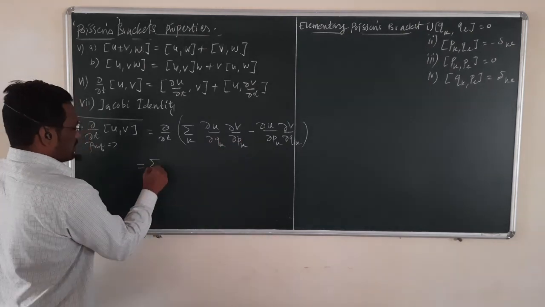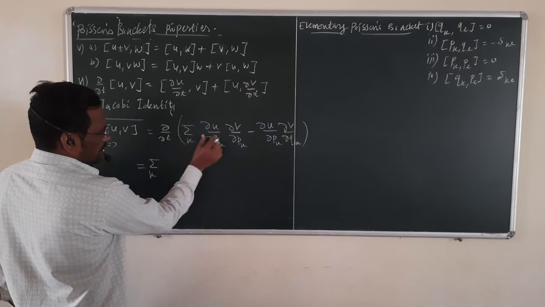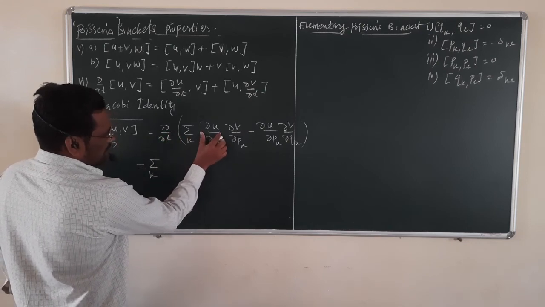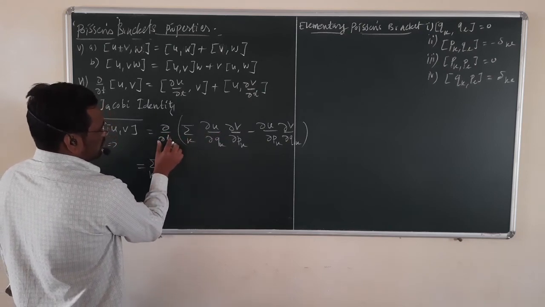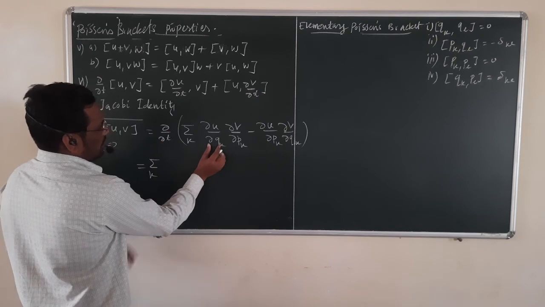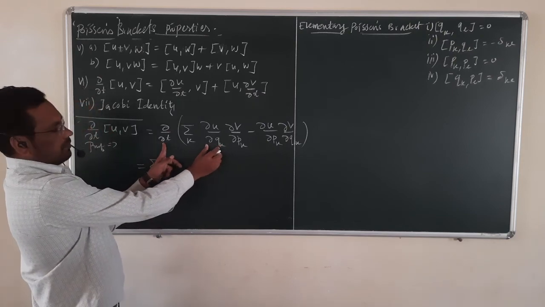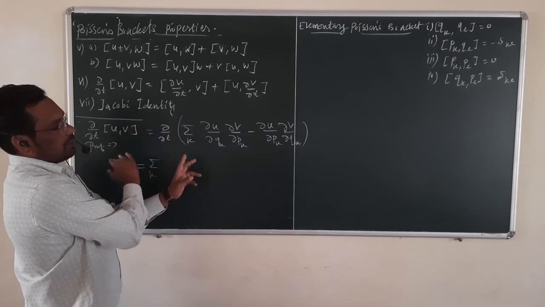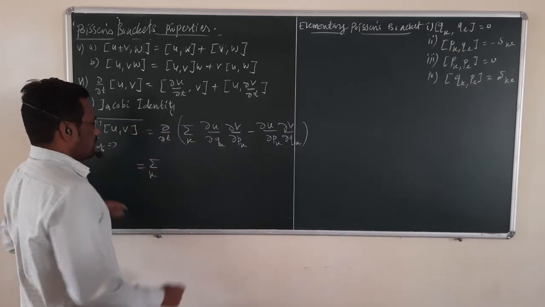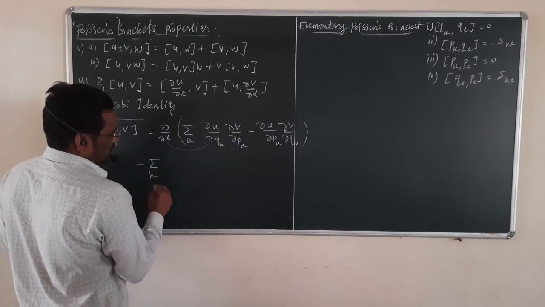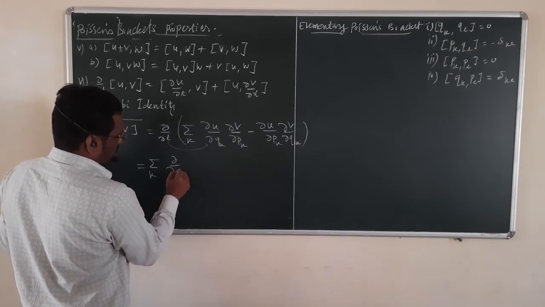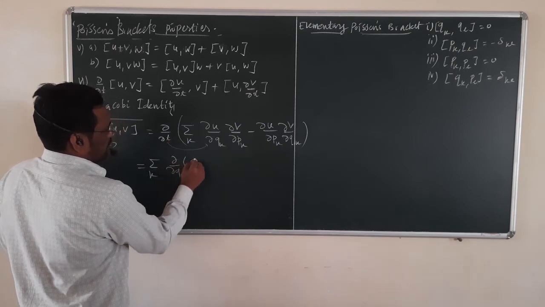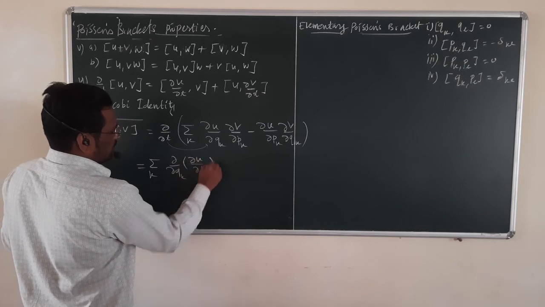So that is nothing but summation over k. If you take the derivative with respect to time of this term, that is the partial derivative with respect to time and the partial derivative with respect to qk. By using the properties of the chain rule, this second order partial derivative can change its order. So if you take the derivative of this term, that is the partial derivative with respect to qk of the partial derivative of u with respect to time.